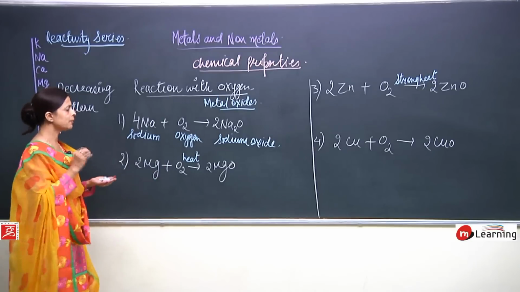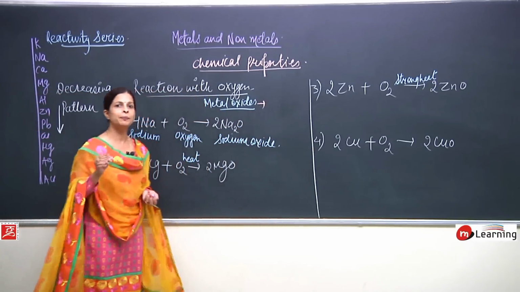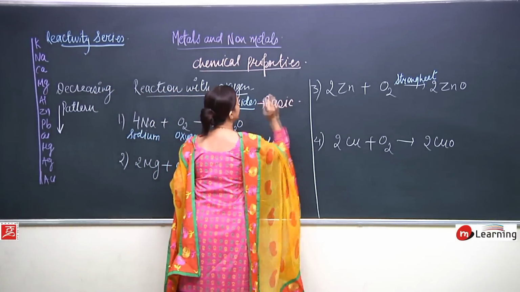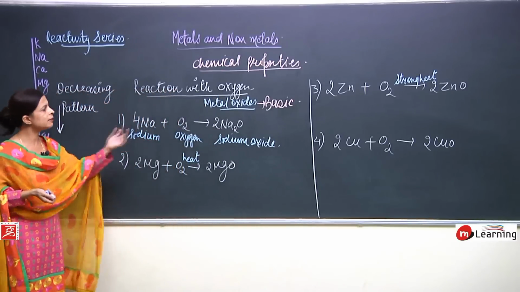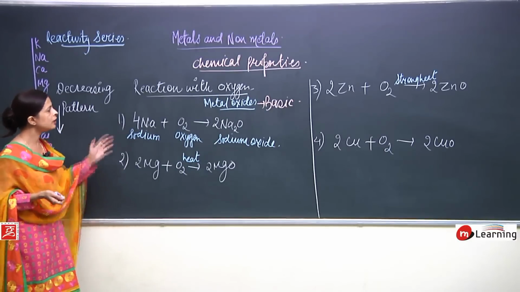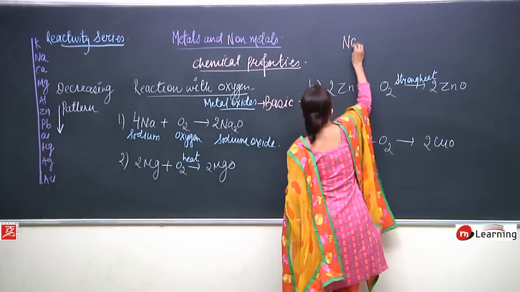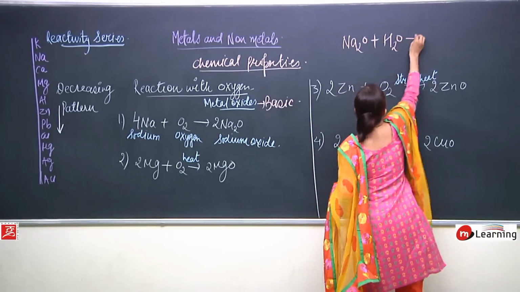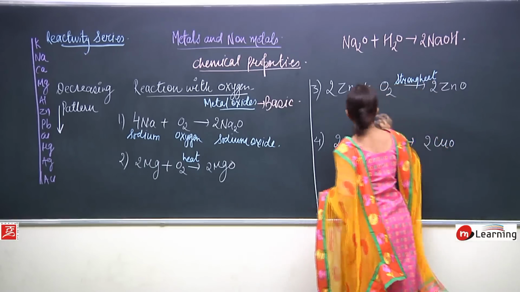Now I will tell you something about metal oxides. These metal oxides are basic in nature. How can we prove that these are basic in nature? Not just because I am saying it, we will try to prove it. Na2O plus H2O gives 2NaOH. That means what is formed?